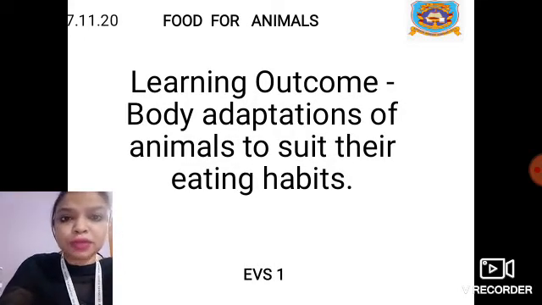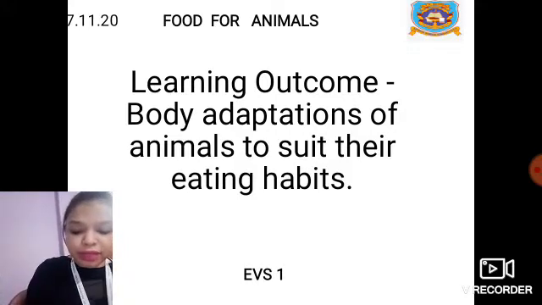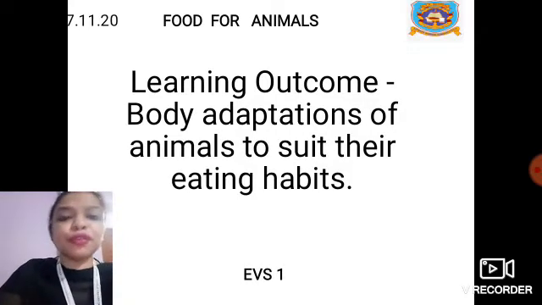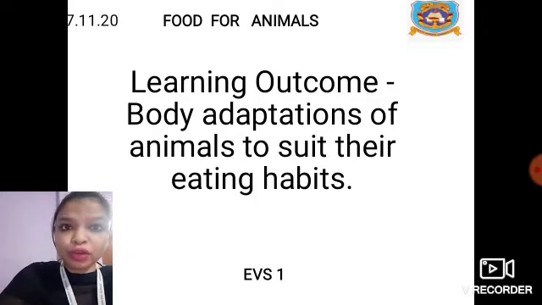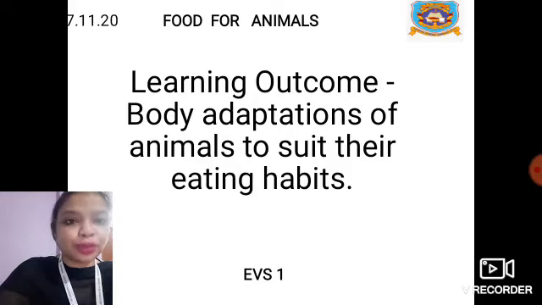The next is carnivores. Carnivores are the animals which eat flesh or meat. And omnivores are the animals which eat both, both the plants and the flesh. So the categories we have done are based on the types of food they eat: herbivores, carnivores, and omnivores. Now let us start today's topic. Today's topic is how the bodies of animals change because of their food habits.